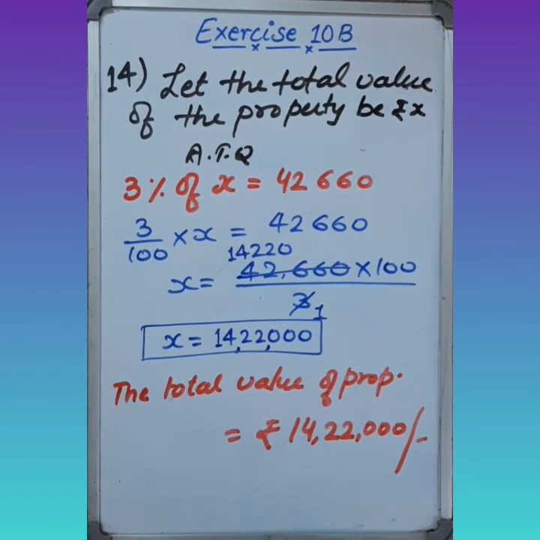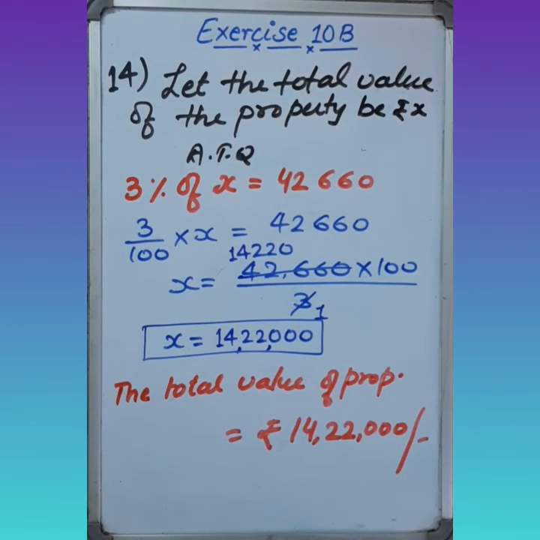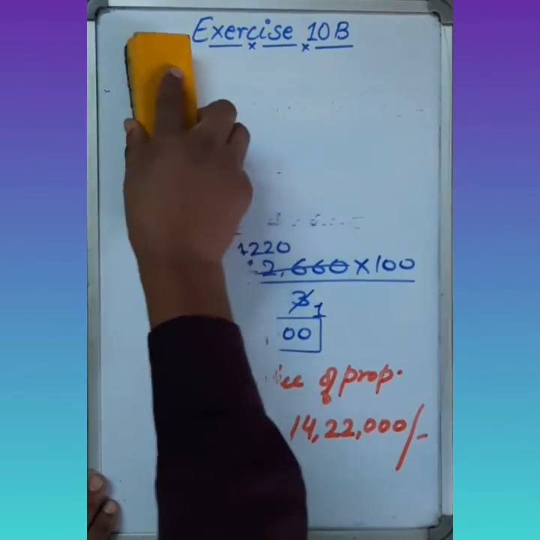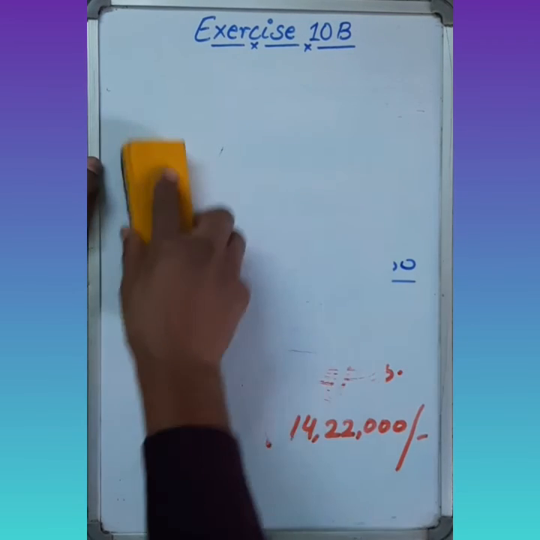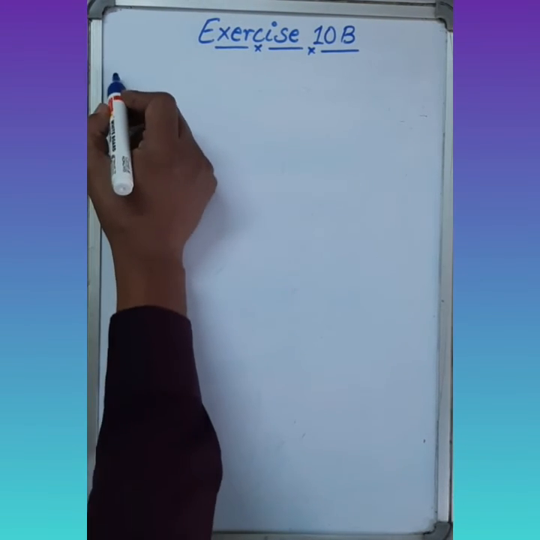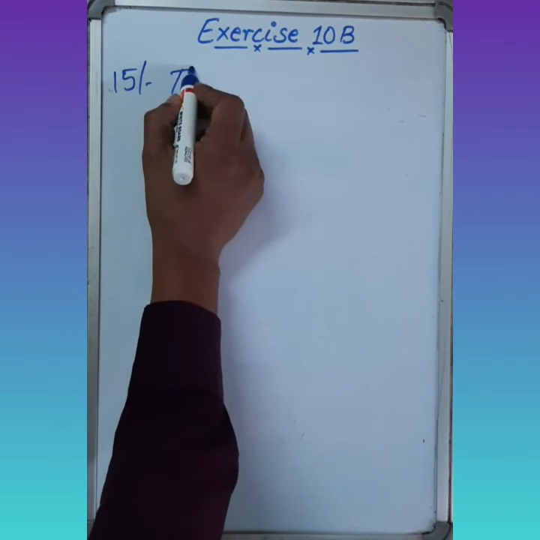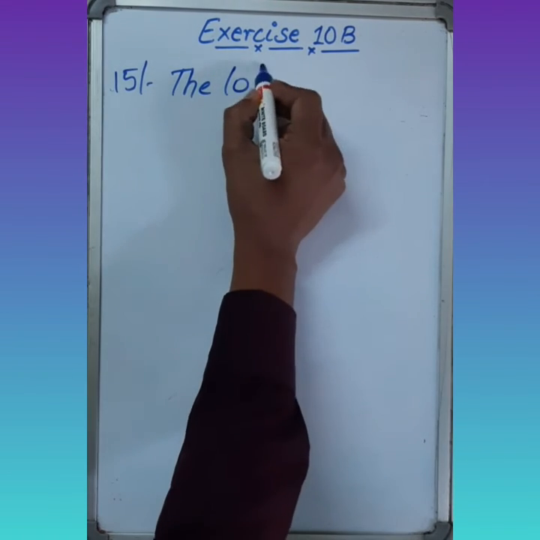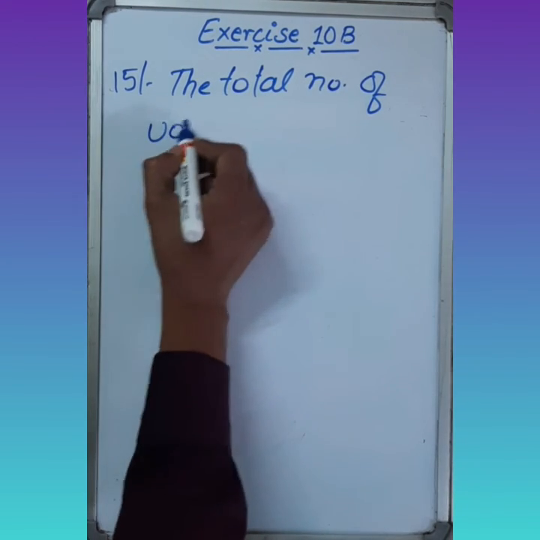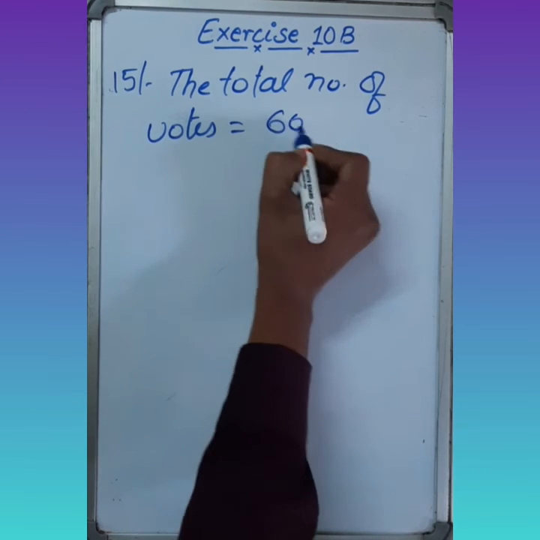The total number of votes polled, from that we subtract A's votes, so we can easily find the number of votes received by B. So here, we are given the total number of votes equals 60,000.